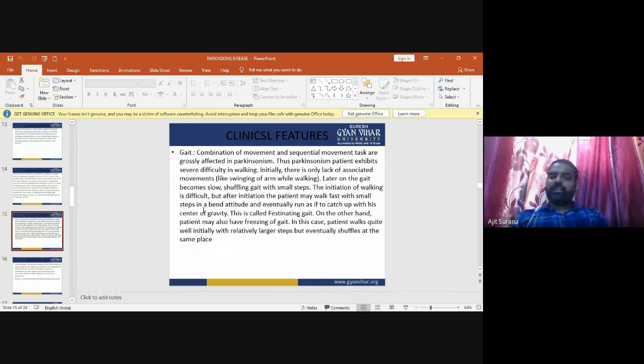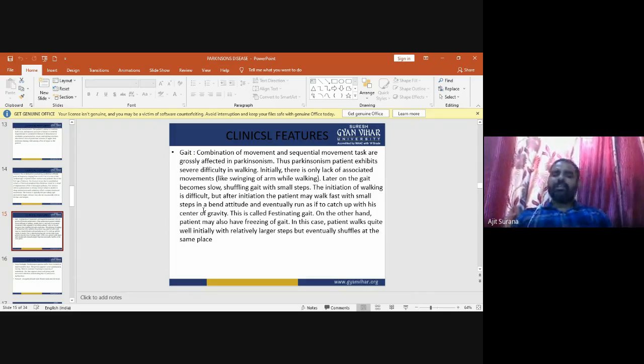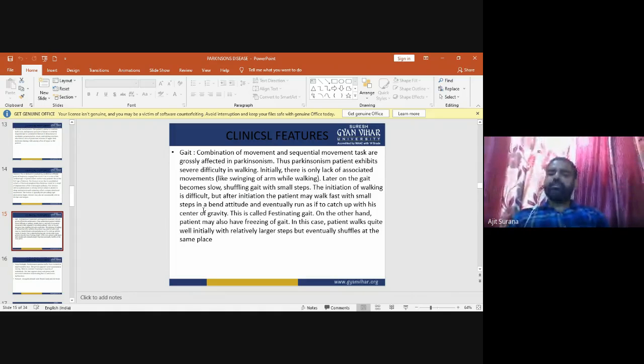Now the next clinical feature is the gait. In gait, there is a combination of movements, and sequential movement tasks are grossly affected in Parkinsonism. Parkinsonism patients exhibit severe difficulty in walking.